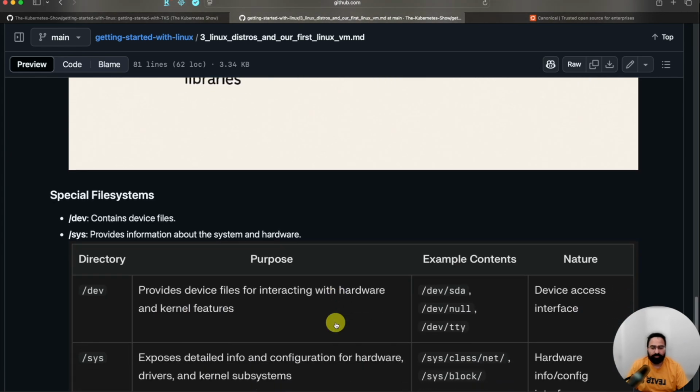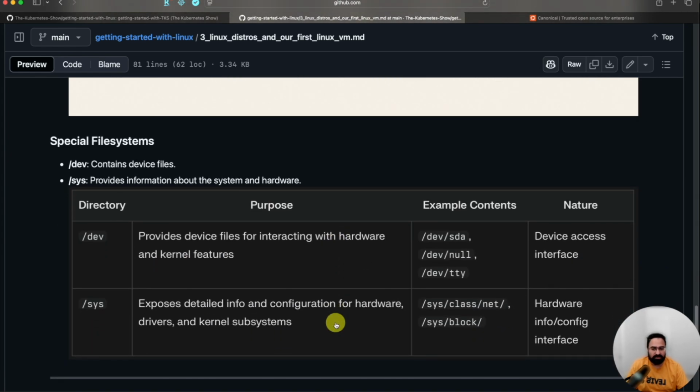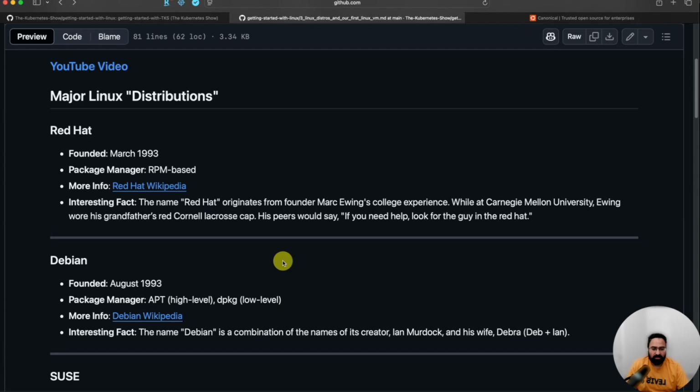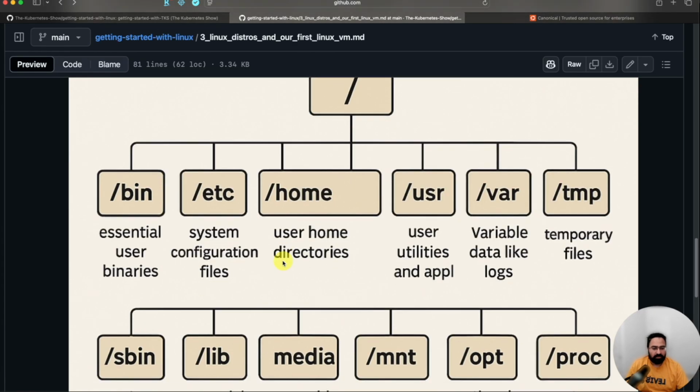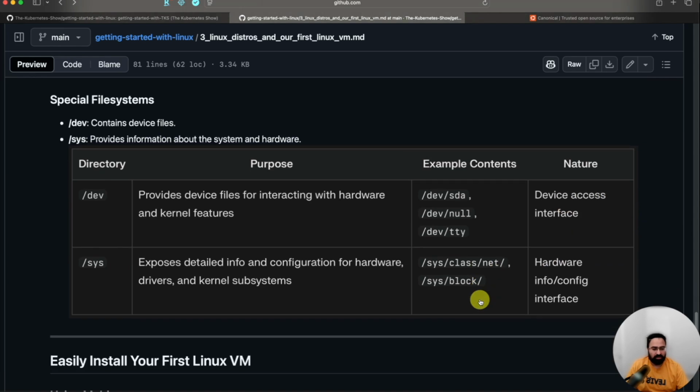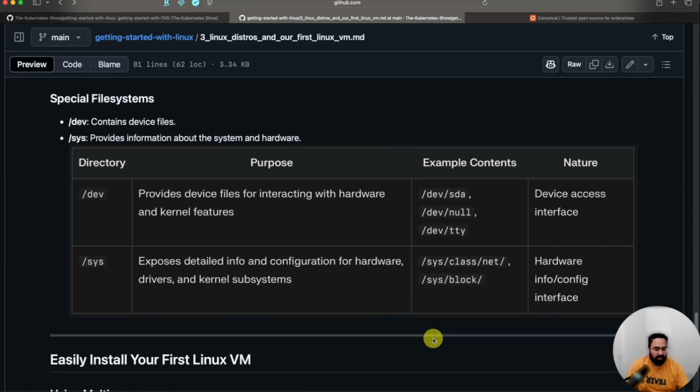Now, there are some special file systems too. There is the dev file system, then there is the sys file system. It talks about what kind of files it contains and what data it has. You can read more about it. But with that, I think we know enough about what file systems are and what directories are there in Linux.